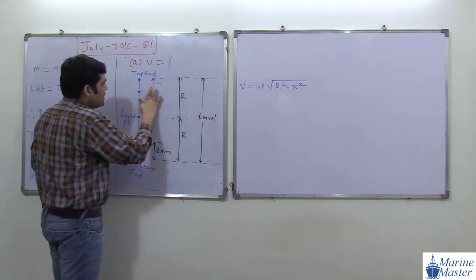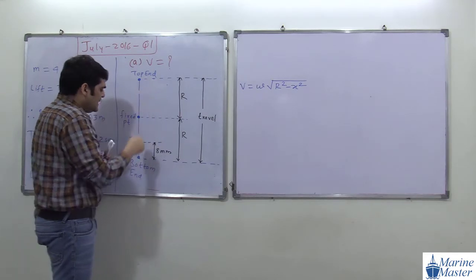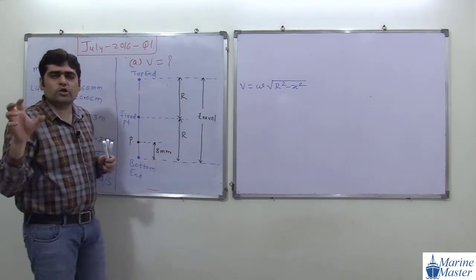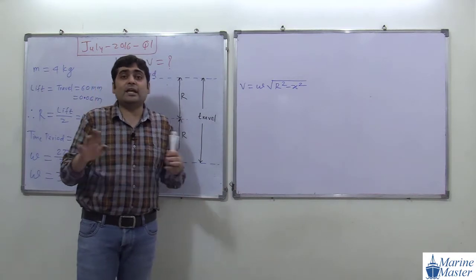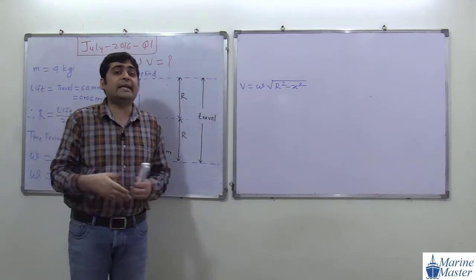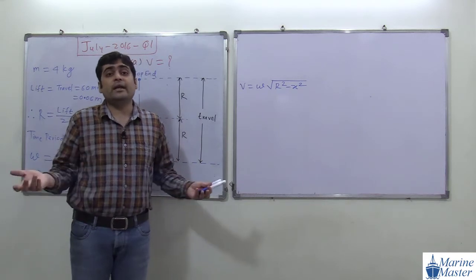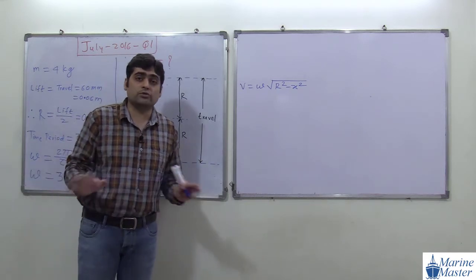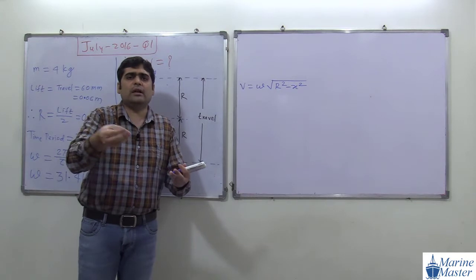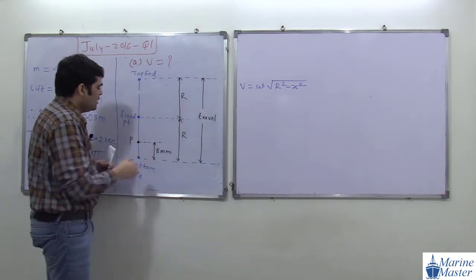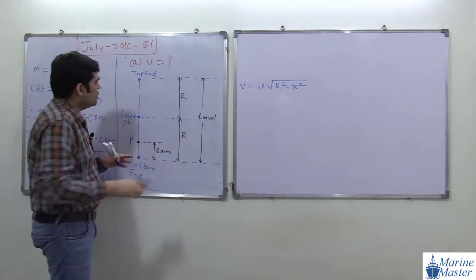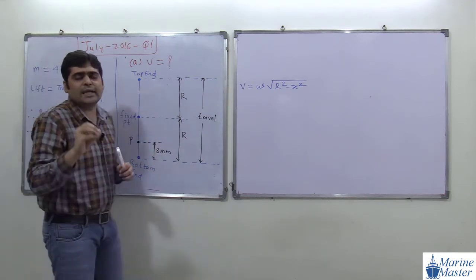Try to see the scenario here. We can take point P, our point of interest, as the position of the follower. It is 8 mm from the end. They did not mention whether from the top end or the bottom end. We can take it from anywhere, from the top end also, and from the bottom end also. So no problem. Whatever you feel, whatever way you understand the English of the words, you can take. If you feel it is not okay, you can take it from here. At the end we will get this same value.